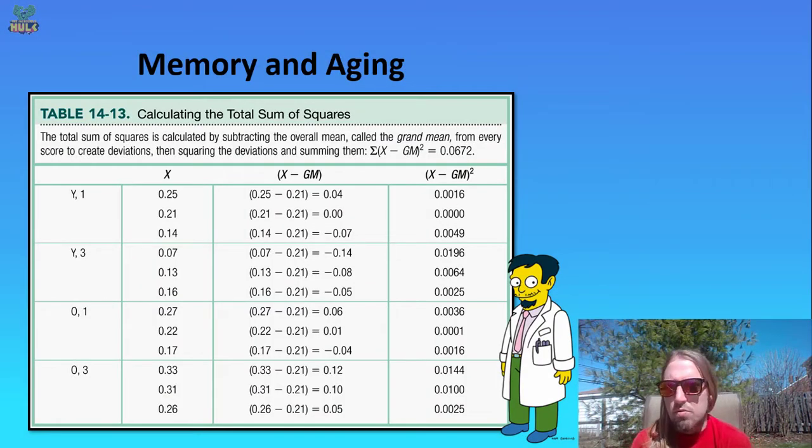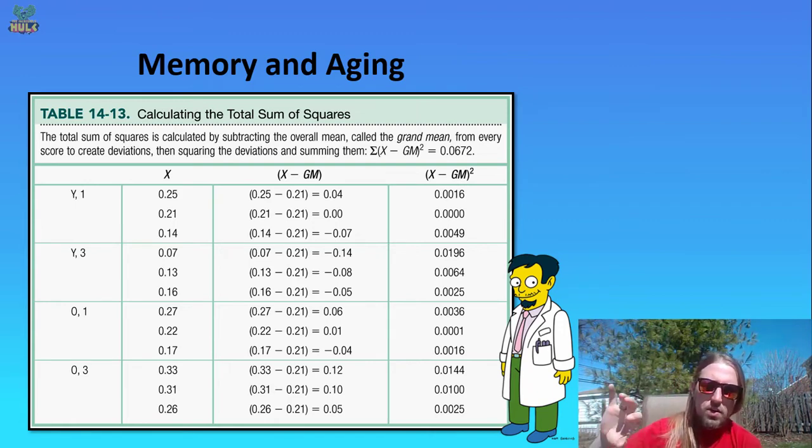Okay, so here are all of our raw data, and we can start with calculating the total sum of squares, because with the total sum of squares, we really don't care what groups they're in. I haven't added any color coding, which you're going to see in the next few slides. I've just placed all of our individual scores, for the degree to which they make errors in remembering the factual information about medical claims, in the X column. All of those are there, even though you can see the groupings to the left of it. We're not worried about those groupings right now because we're just doing total sums of squares.